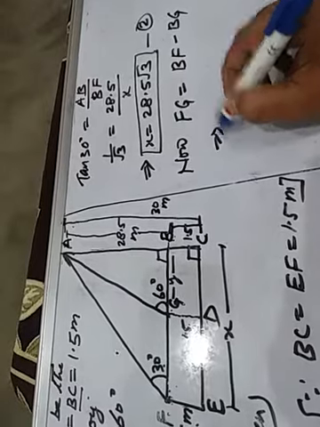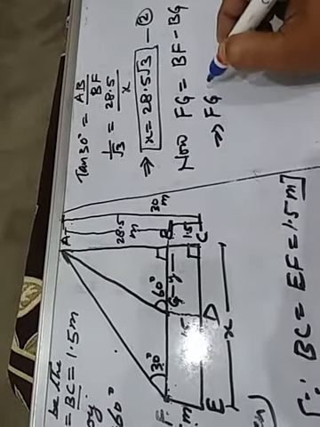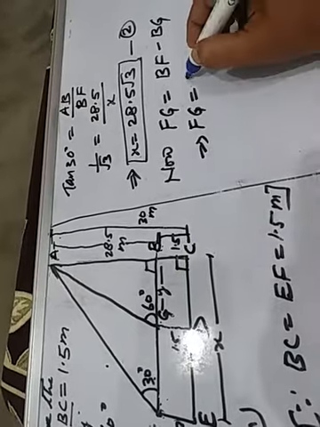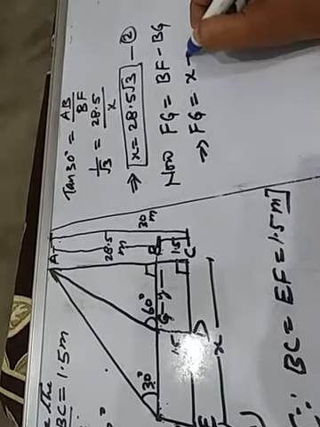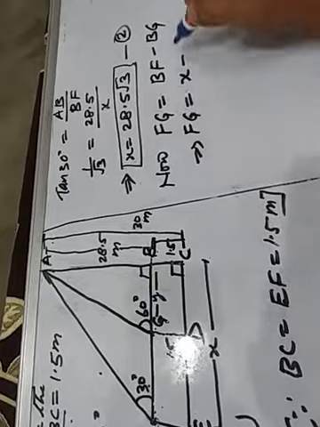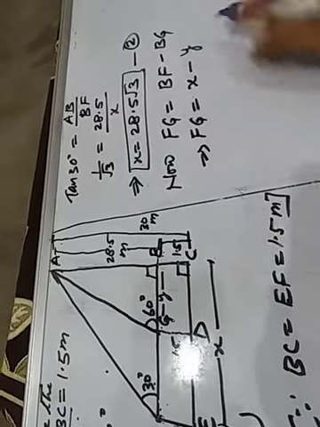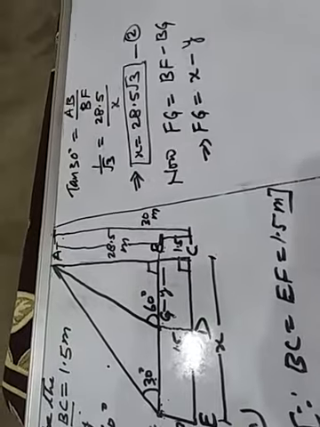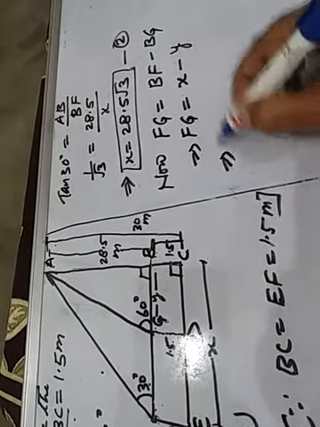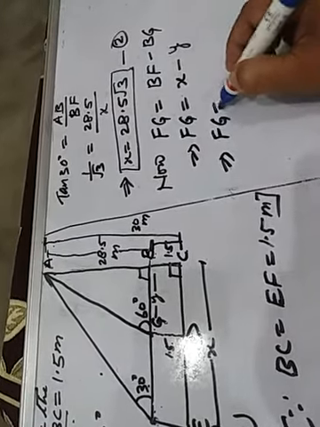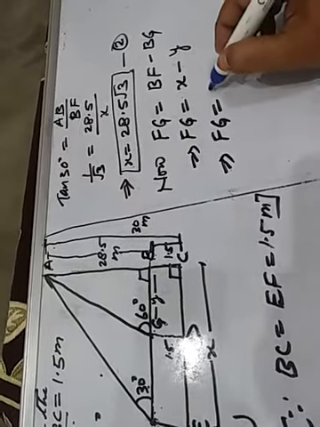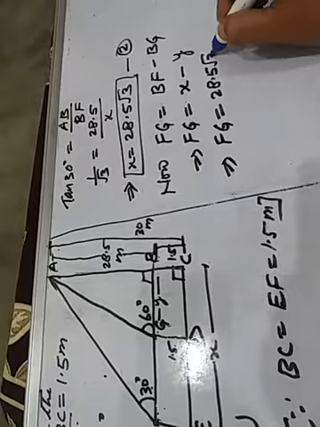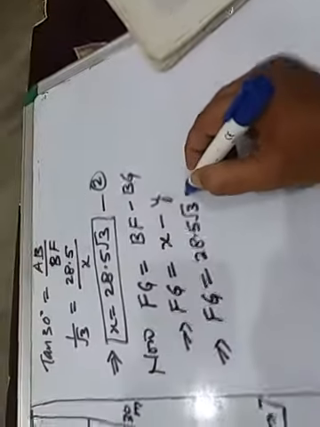This implies that FG equals BF, which is given to be x, minus BG, which we have assumed to be y. So FG equals x minus y. Now put the values. x is 28.5 under root 3 minus y.